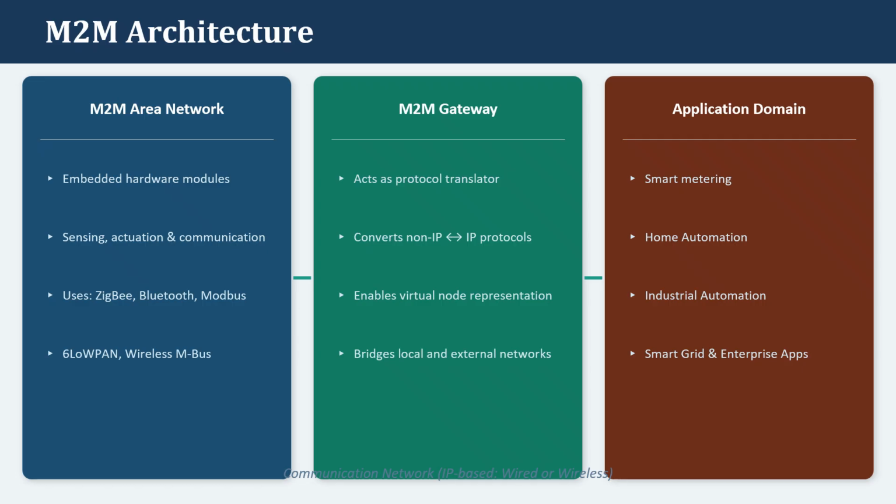Then the architecture diagram. It consists of the M2M area network, M2M gateway and application domain. The M2M area network consists of embedded hardware modules and sensing communication. It uses Zigbee, Bluetooth and Modbus protocols. The M2M gateway acts as a protocol translator. It enables virtual node representation. Then the application domains: it is used in smart metering, home automation, industrial automation, smart grid and enterprise applications.